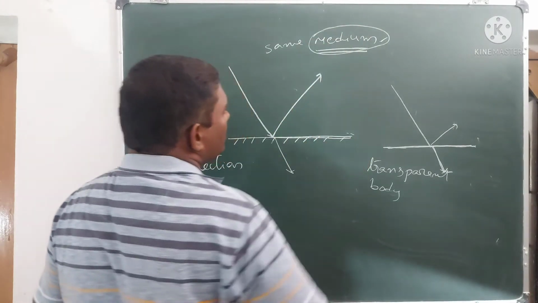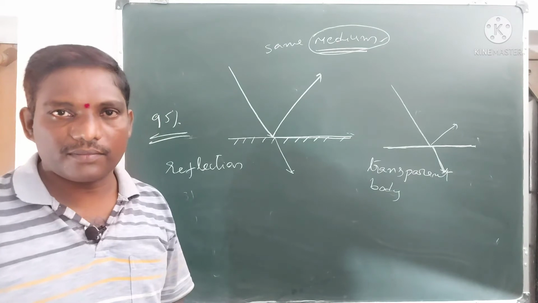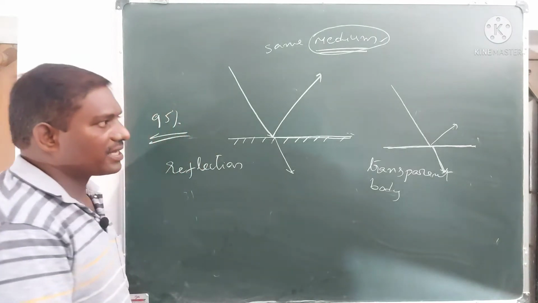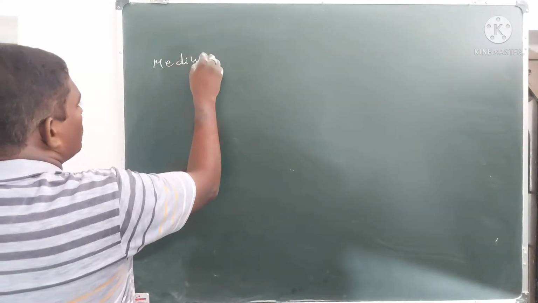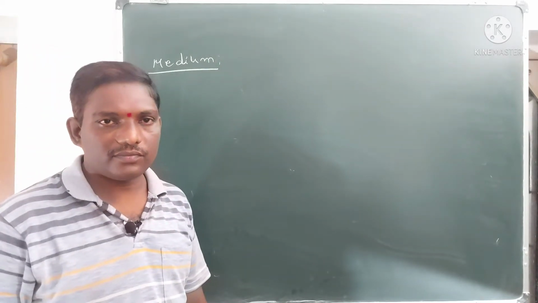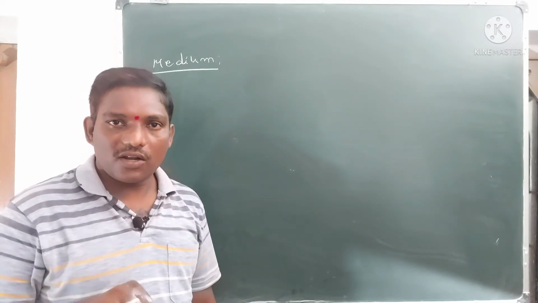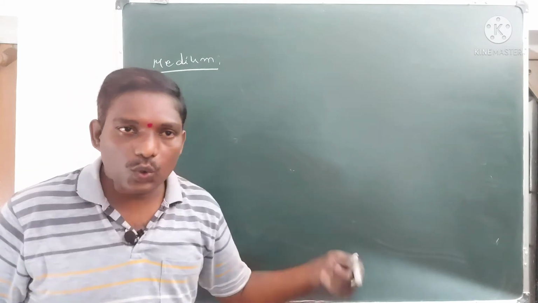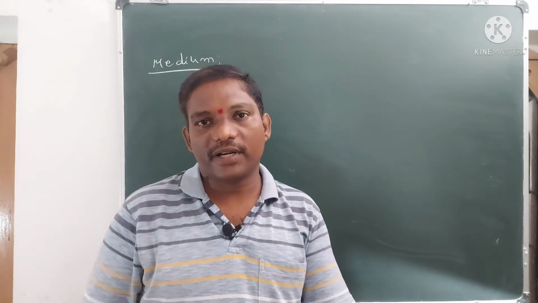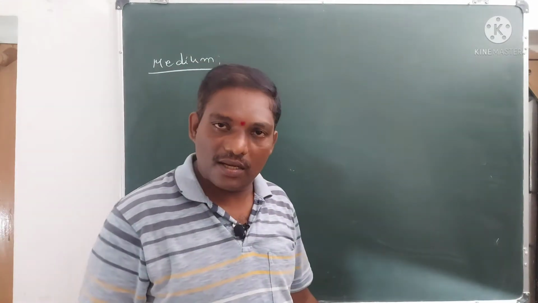Here we have to discuss this word, medium. What is medium? We hear the word medium so many times. Now let us discuss. Medium is that substance which allows the light ray to propagate through itself. Propagating means traveling. Such a type of substance is called a medium.